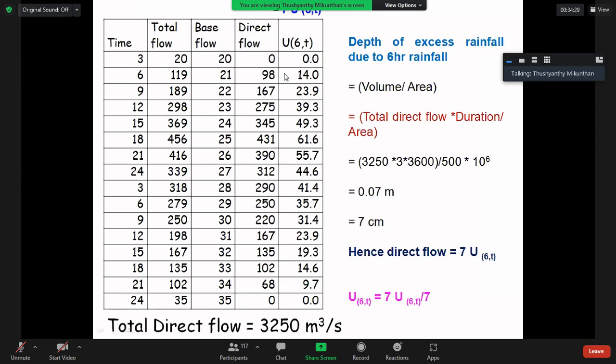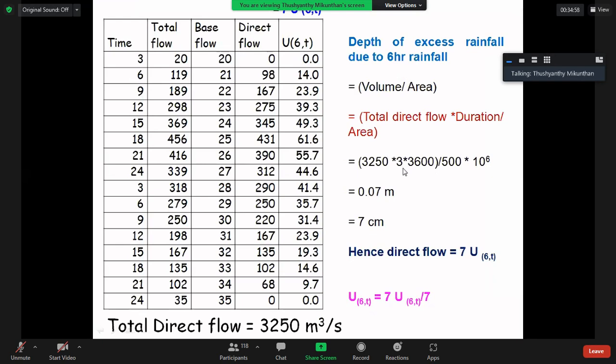Rather than doing one by one, what I did was addition of all total direct flow into duration, because here everything is a 3-hour duration. If some were 3 hour and some 4 hour, we would have to do it separately. But here no problem, because all the measurements are with 3-hour duration.